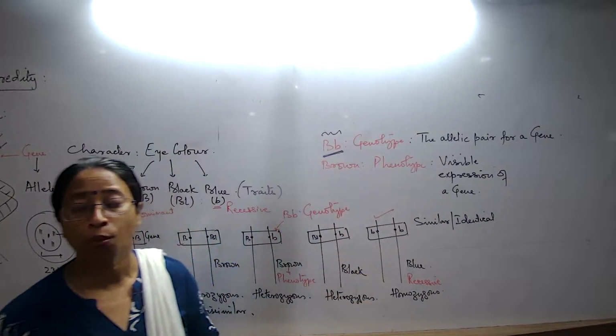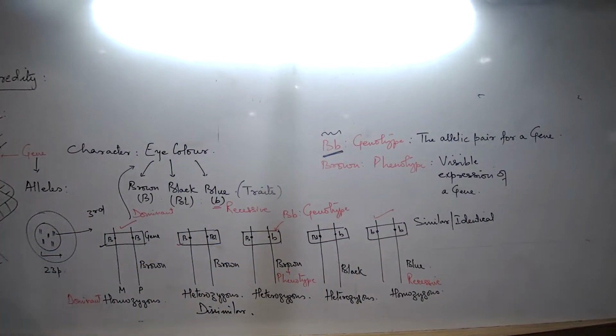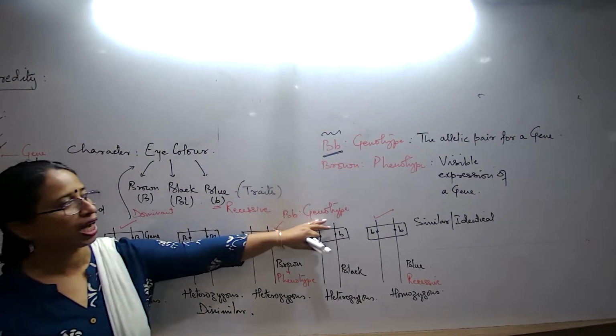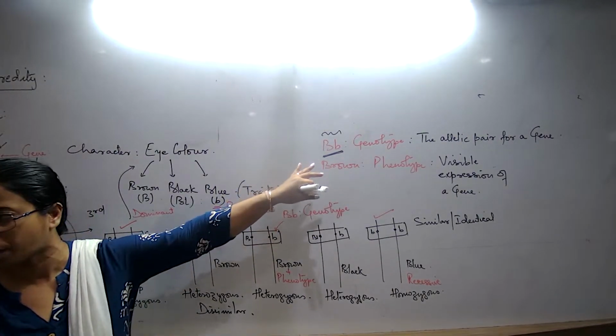Clear? So what are these pair of words? Before we start learning the laws of inheritance, this is what you have to remember. We have talked about what? What is meant by homozygous, heterozygous condition in pairs of chromosomes. Clear? Then we had understood in a pair of allele what is meant by a dominant allele and what is meant by a recessive allele. Clear? Then we had come across what is meant by genotype and what is meant by phenotype.